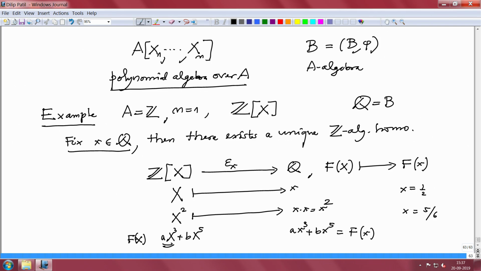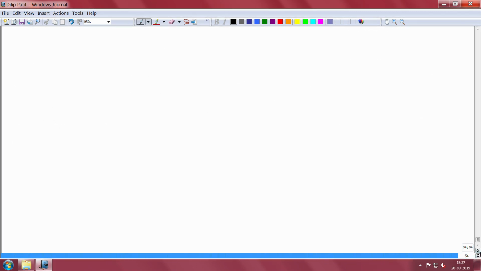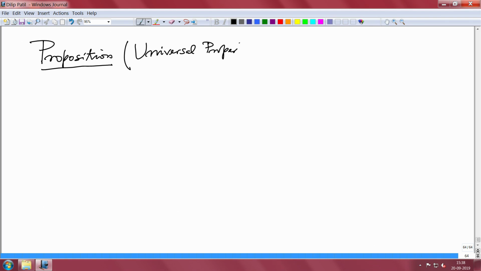So, this is called the universal property of this polynomial algebra. Okay, so we will formally record it. This is a proposition. This is very important. It is used very often and mostly it is not said that we are using it, but this is what is being used always. So, this is called the universal property of polynomial algebras.